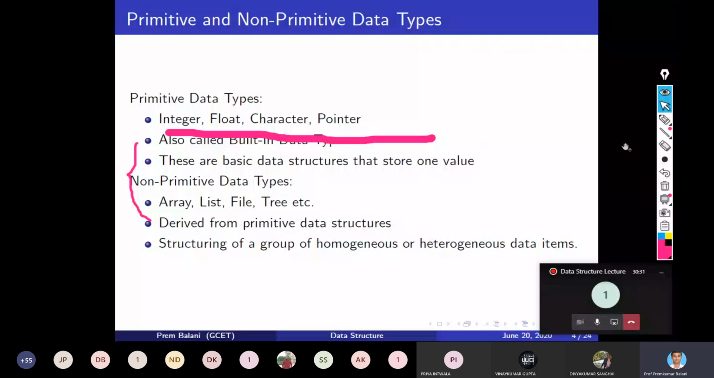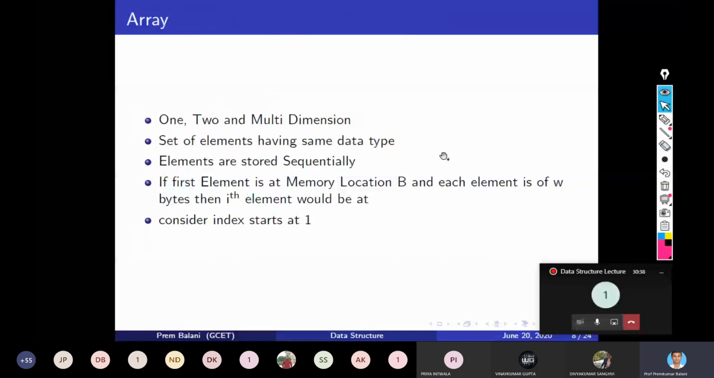An array is a set of elements having the same data type. If it is an integer array, all the elements will be of type integer. If it is a character array, all the elements will be of type character, and so on. And elements are stored sequentially.